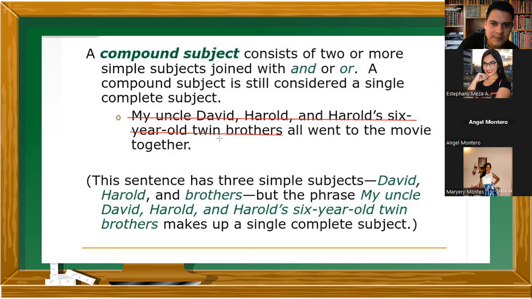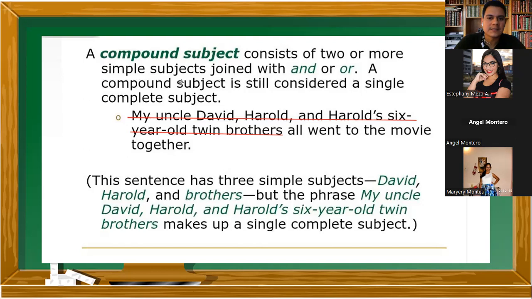Ahora, si pido separar en sujetos simples, entonces simplemente tomamos los nombres de esas personas. David is the first one. Who's the second one? Harold. And the third one? Los hermanos gemelos. The twin brothers. ¿Ok? Que si tienen 6 años, que si tienen 15, que son de Harold, que son míos, ya eso es información adicional.